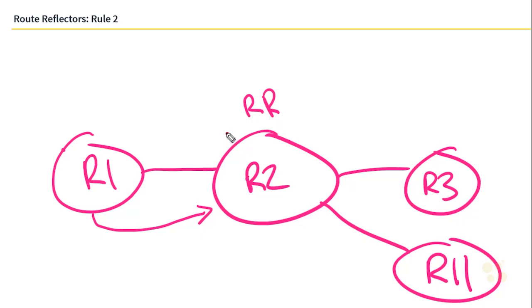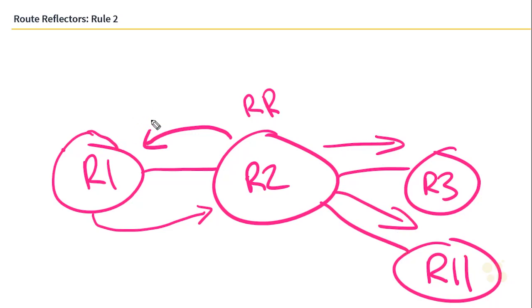It will even bounce the route back to R1. Yeah, that's absolutely right. In this case, the route reflector will reflect routes towards clients and towards non-clients. Because R1 sees that it originated the route, it's going to discard it as a loop and not install it in the local routing table in the first place. So, recap. From non-clients, go towards only clients. From clients, go towards everywhere.